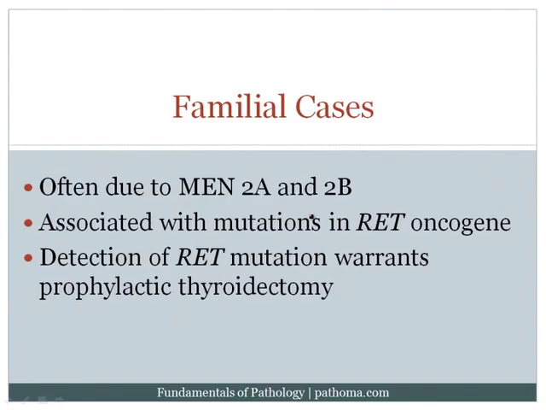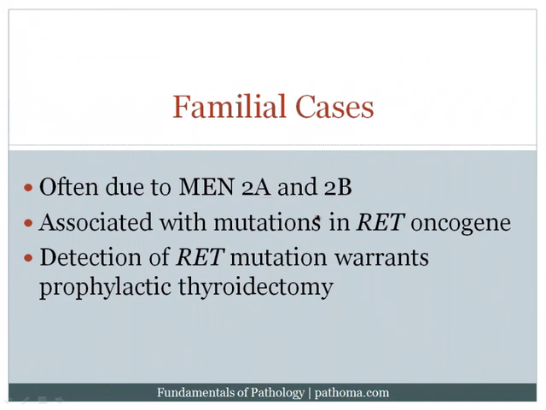Now, it's also high yield to note that there are some familial cases of medullary carcinoma of the thyroid. These are associated with MEN2A and MEN2B. Now, an MEN refers to multiple endocrine neoplasia, and this is when you get neoplasia within multiple endocrine organs. In MEN2A, you get medullary carcinoma of the thyroid, which we're talking about here, pheochromocytoma, which we'll talk about later, and parathyroid adenomas, which I'll also talk about later. In MEN2B, you get medullary carcinoma of the thyroid, pheochromocytoma, and ganglioneuromas, particularly of the oral mucosa. Now, in both of these, MEN2A and 2B, you're going to get medullary carcinoma of the thyroid, and that really is the key cancer that these patients get.